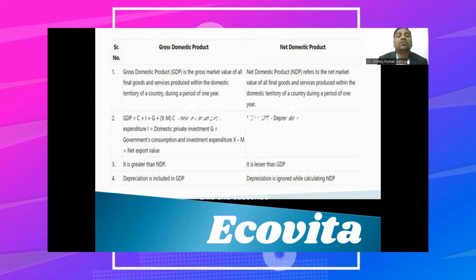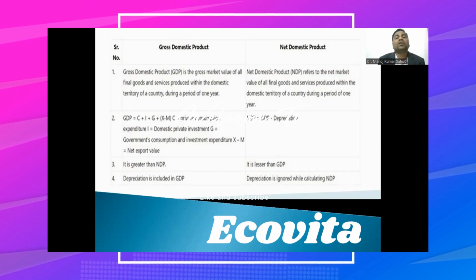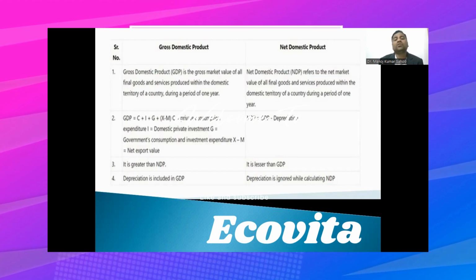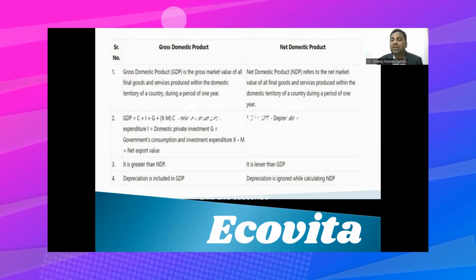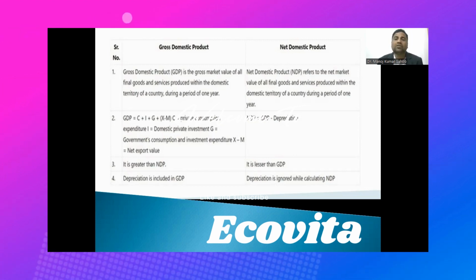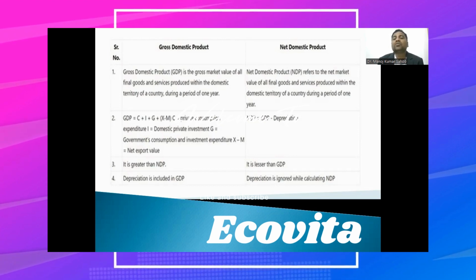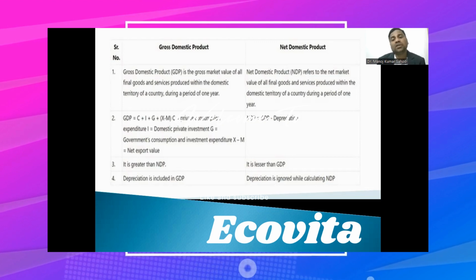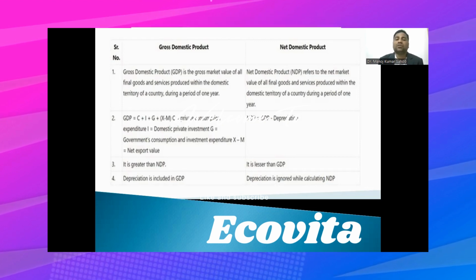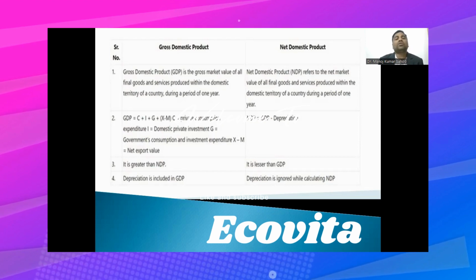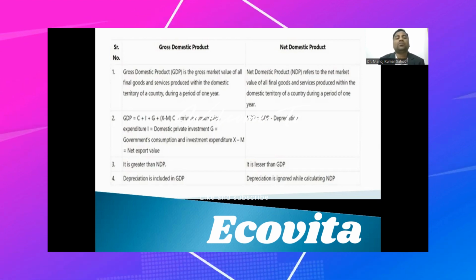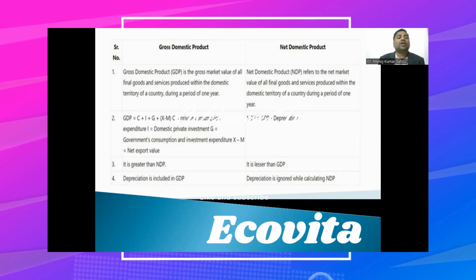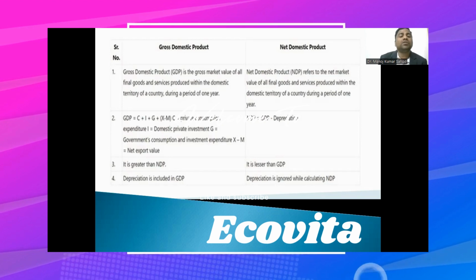Okay. So here gross domestic product is calculated at the market value of all the final goods and services within the domestic territory of a country. And basically only 1 year is taken into consideration. Whereas net domestic product refers to the net market value of all the final goods and services produced within the domestic territory of a country during a period of 1 year. And the formula for calculation of GDP is C plus I plus G plus X minus M. That is the formula for GDP.